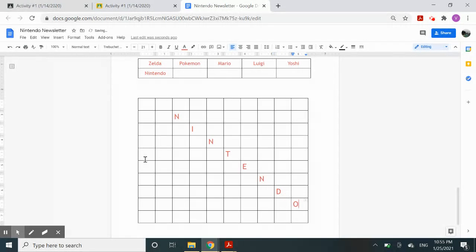You can write it as however you want it. Okay, I'm going to write Pokemon here. So, Pokemon, for example. Right here, I'm going to write down Luigi.